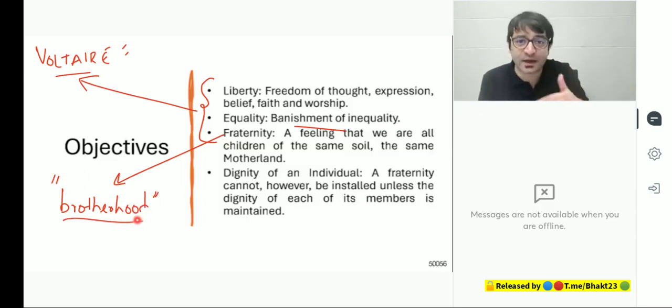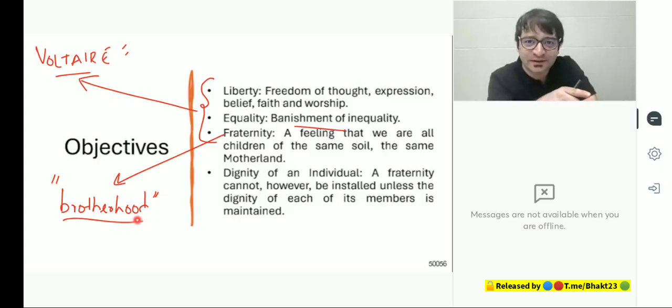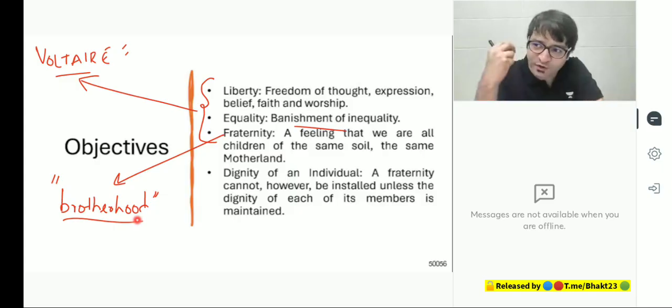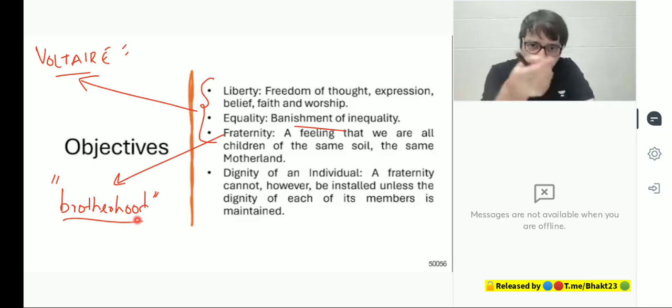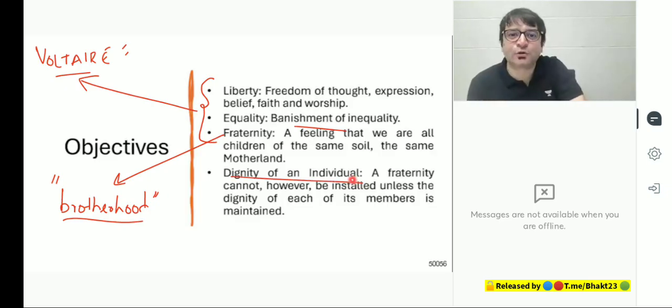Despite the fact that we are different, we are diverse, we are unique, yet we are together in this beautiful diverse land as one people because we belong to the same motherland. That should be the objective of the constitution. What we want to achieve through this constitution is to give freedom to the people. Say whatever you want to say. We want to abolish inequality in society. And we want to ensure that the people remain one from north to south, from east to west. And through this constitution, we will have to ensure that every individual in India is given dignity.